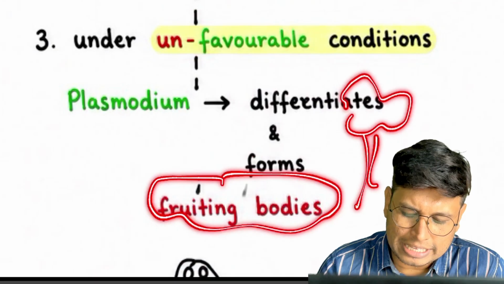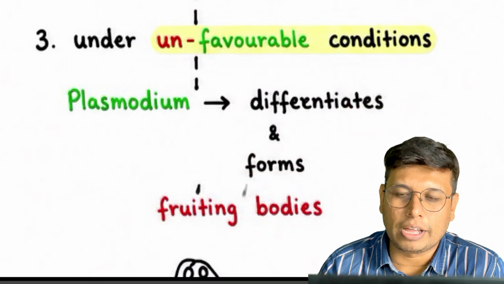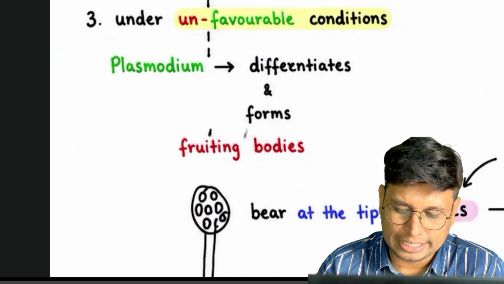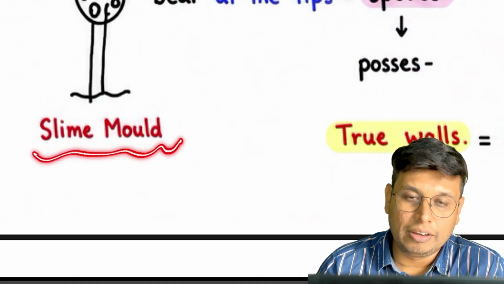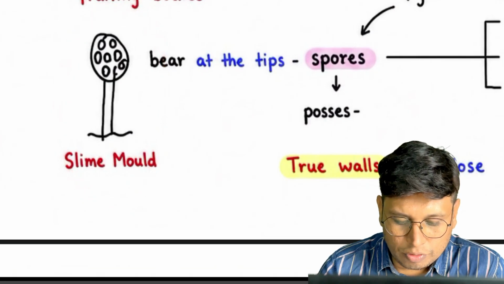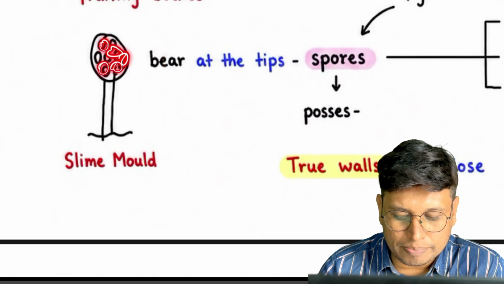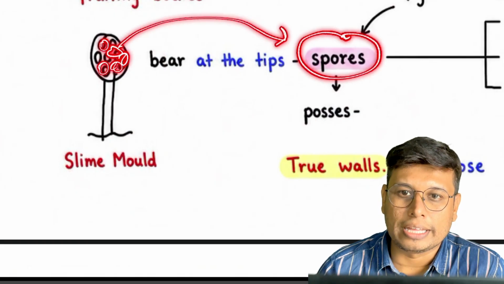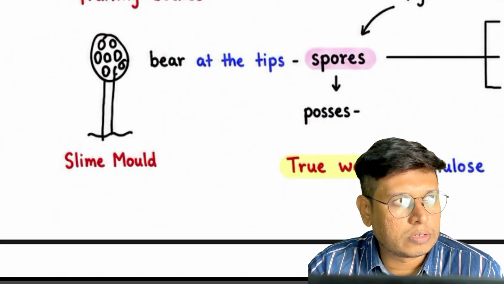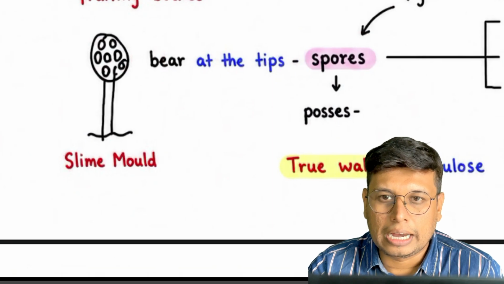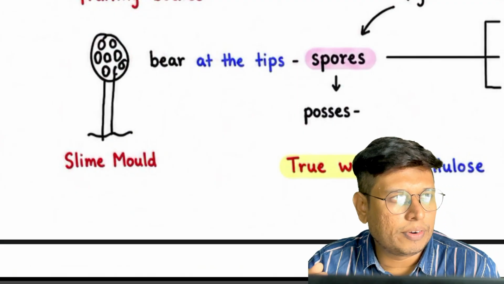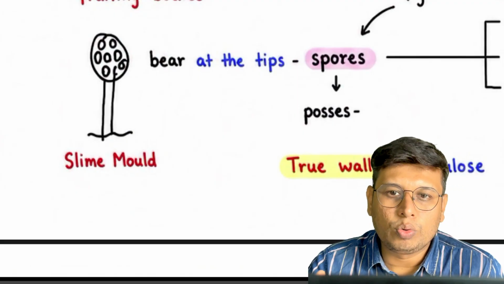Fruiting bodies are like this. Fungi produce fruiting bodies, and fruiting bodies will have spores. So slime molds will produce fruiting bodies like this, and these fruiting bodies produce spores at their tips. Spores are unicellular propagules which have a strong cell wall and coating, and when they are dispersed from unfavorable conditions, you need to remain dormant.